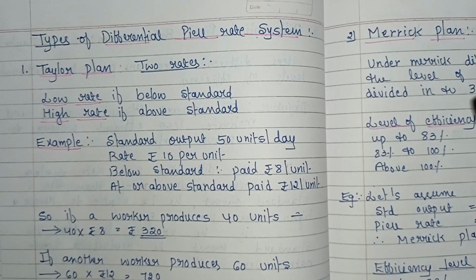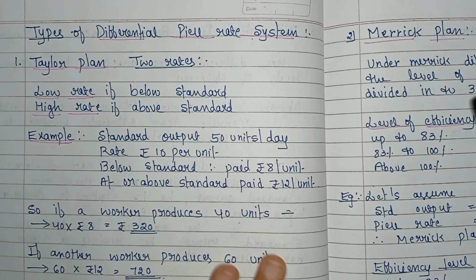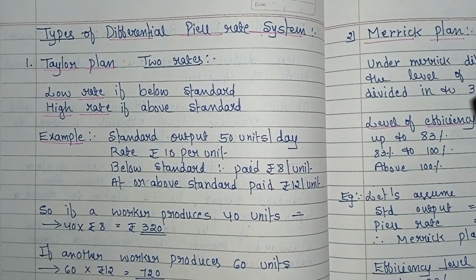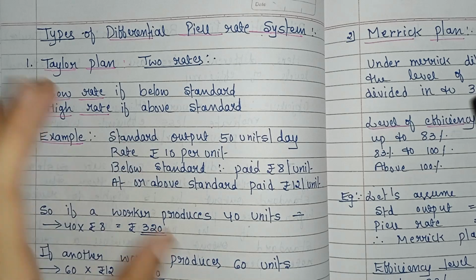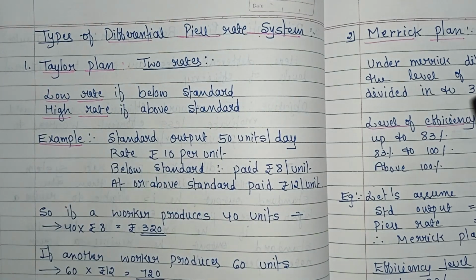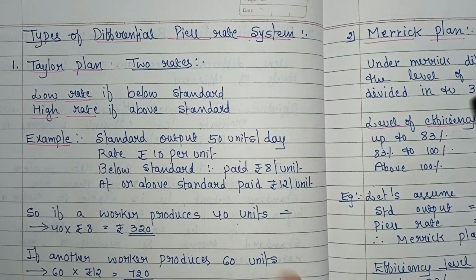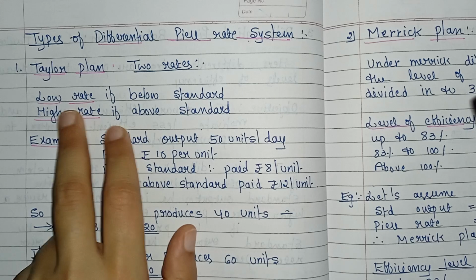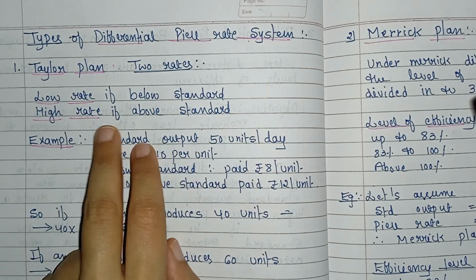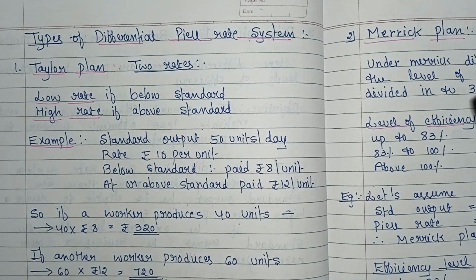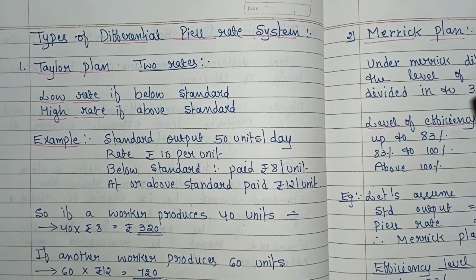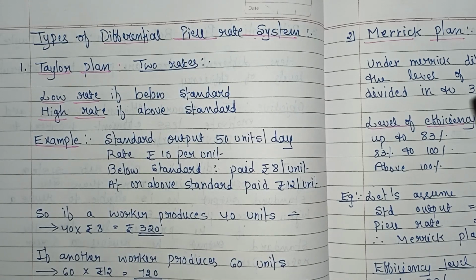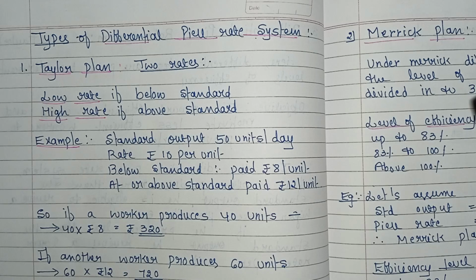Remember, in the differential piece rate system there is no guaranteed minimum wage. This is what is called Taylor's differential piece rate system. In Taylor's plan, low rate if below standard and high rate if above standard. Clear? Low rate for below standard performance and high rate for meeting or exceeding the standard output.